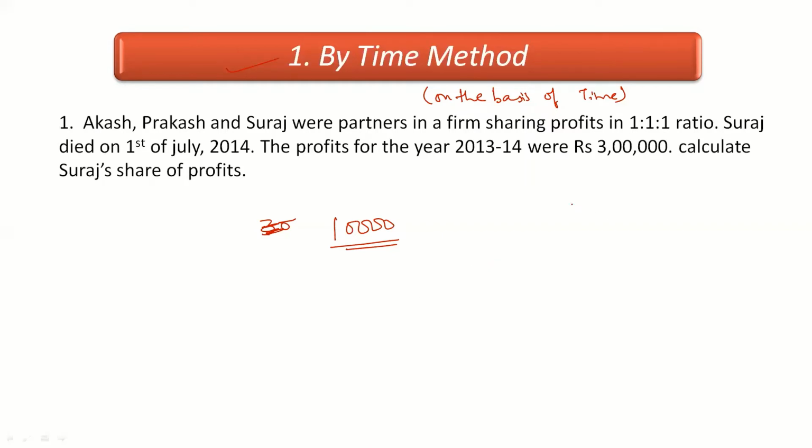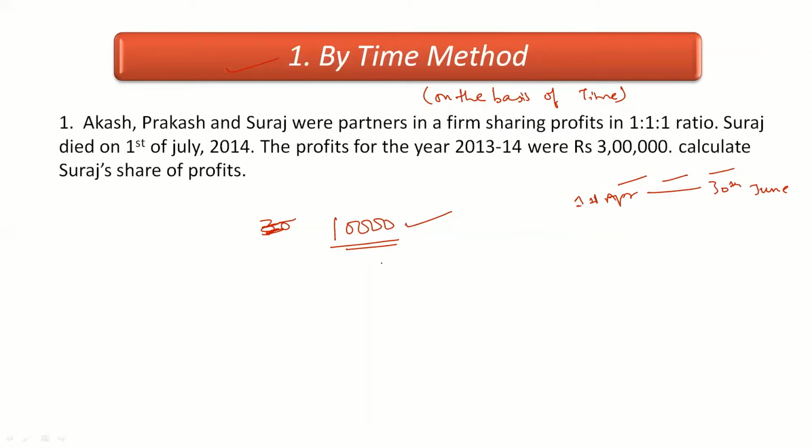Okay, suppose from 1st April our partner died on 30th of June. So April, May, June, for 3 months we will try to find out the profit for the firm on the basis of the previous year profit. Clear? Now if only one previous year profit is given, we'll just take this amount.